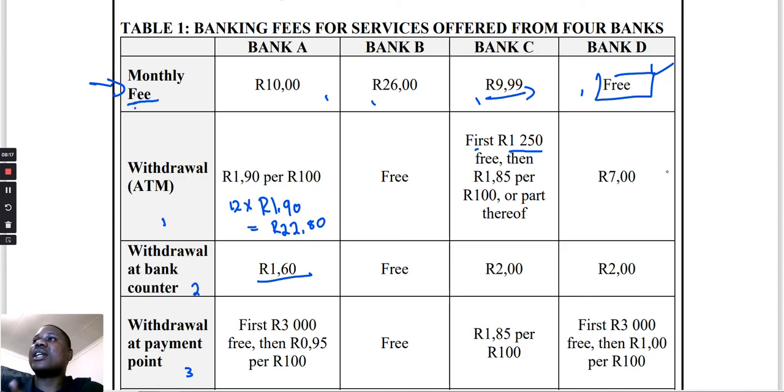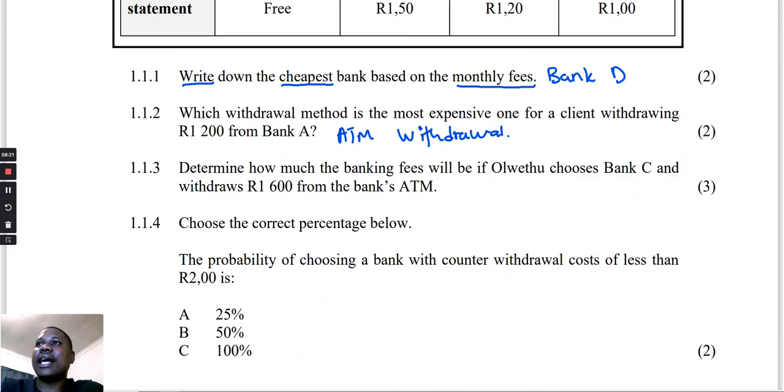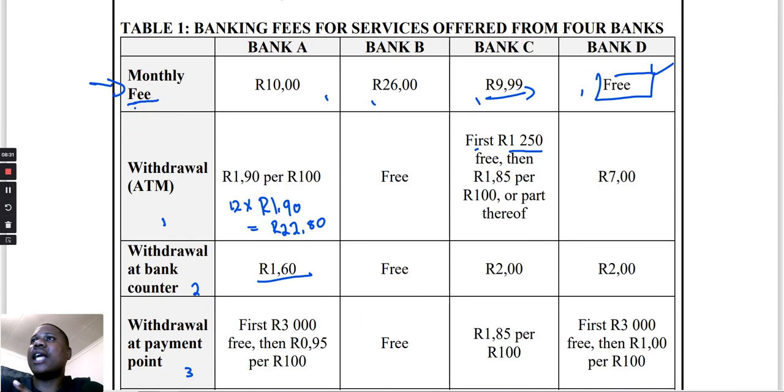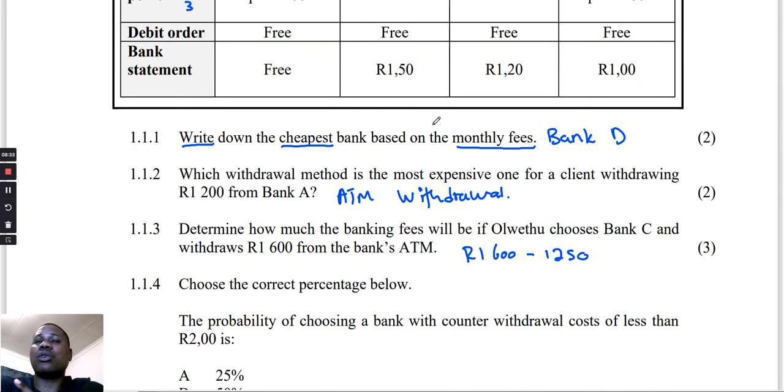Okay. So now let's go and do this. For this 1,600, the first 1,250, I hope I'm correct, they are not going to charge Oletu. That is the rule according to the bank C withdrawal at the ATM. So now Oletu is left with how much to be charged? She is left with 350, meaning that this 350 can be charged.